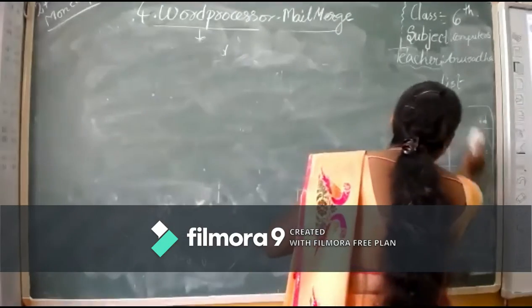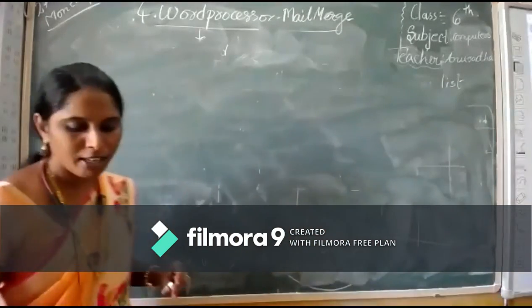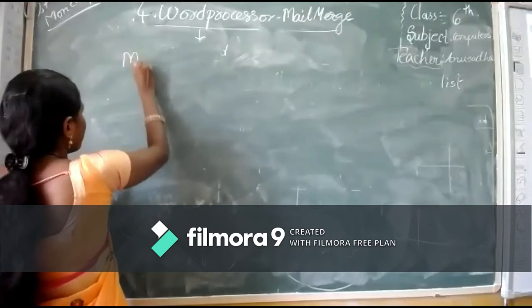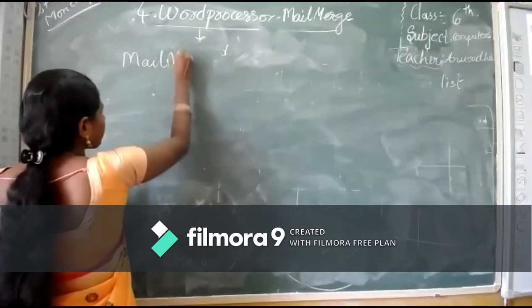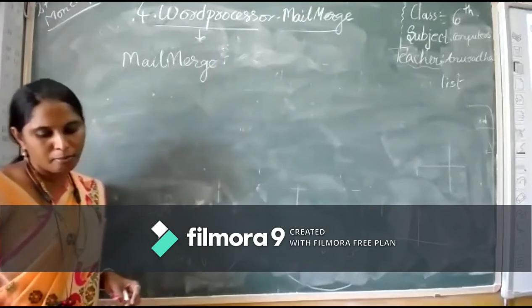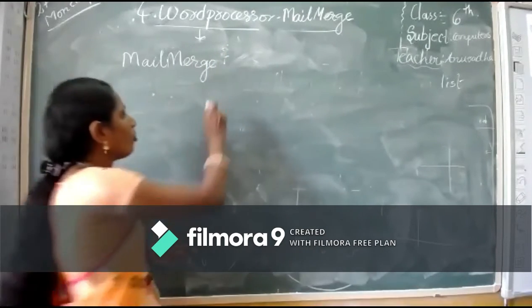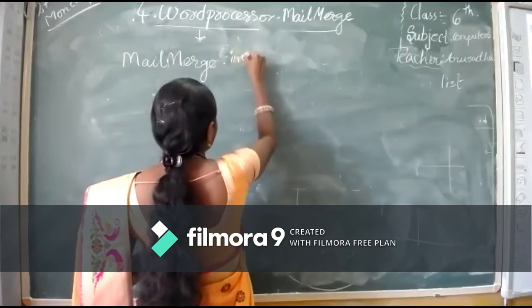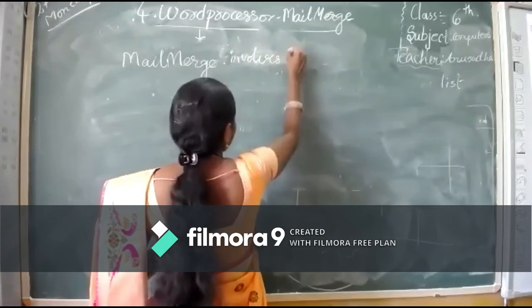Now we will discuss mail merge. Mail merge involves 3 basic steps.